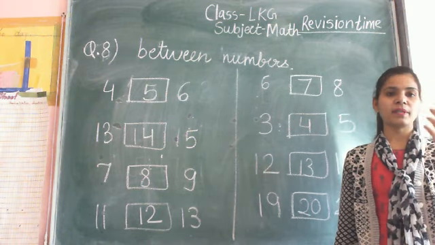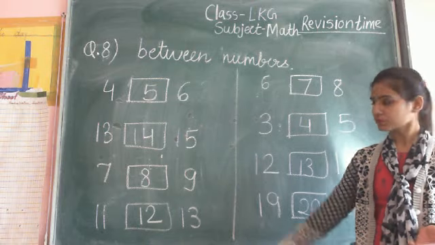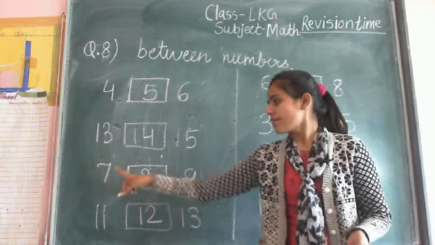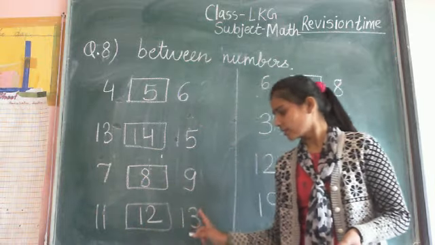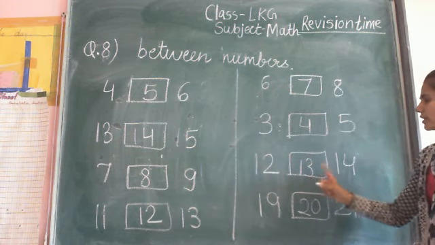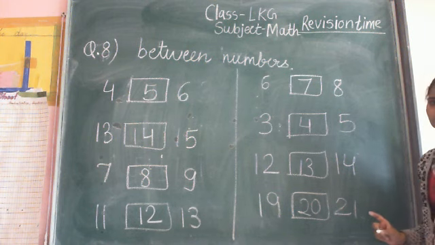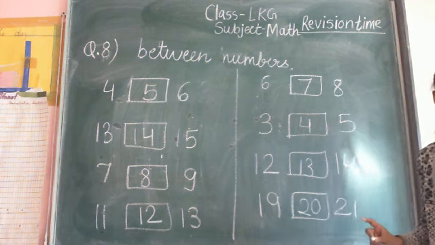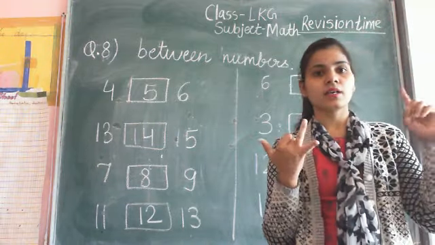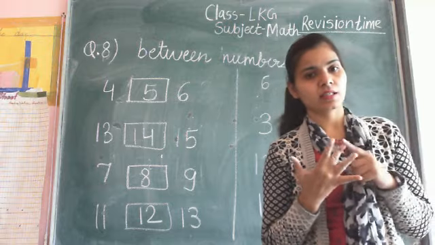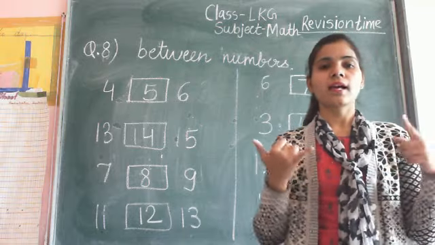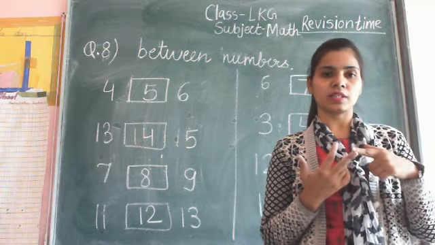So let us practice between numbers for your exam: 4, 5, 6, 13, 14, 15, 7, 8, 9, 11, 12, 13, 6, 7, 8, 3, 4, 5, 12, 13, 14 and 19, 20, 21. Is this clear? Between numbers? Very nice. So you do practice for after numbers, before numbers and between numbers. It is your annual exam syllabus. So do practice for this: afters, befores and betweens.